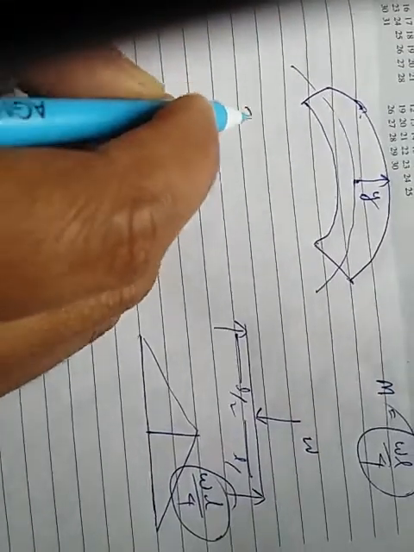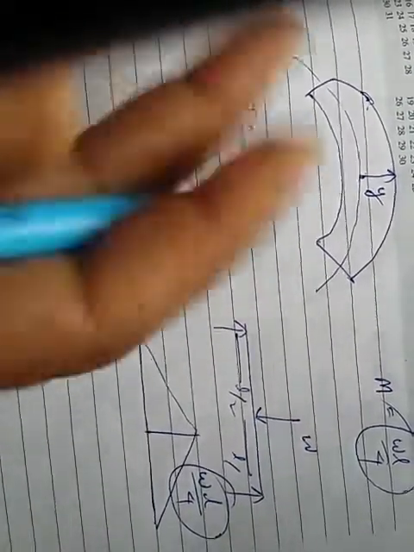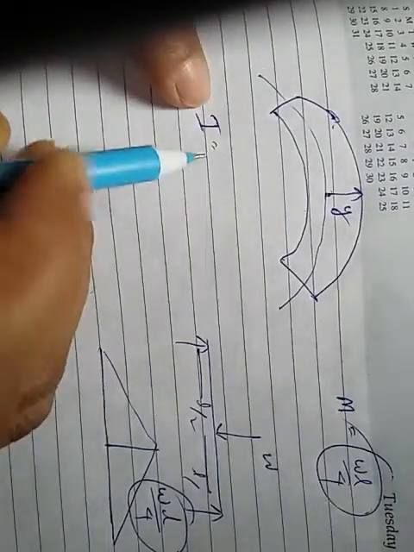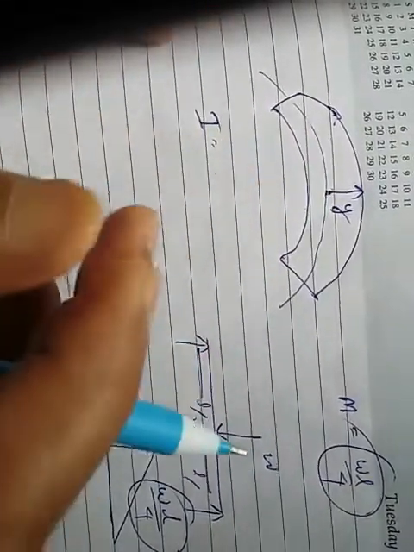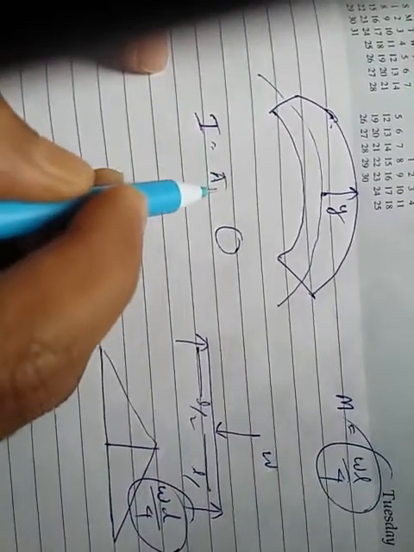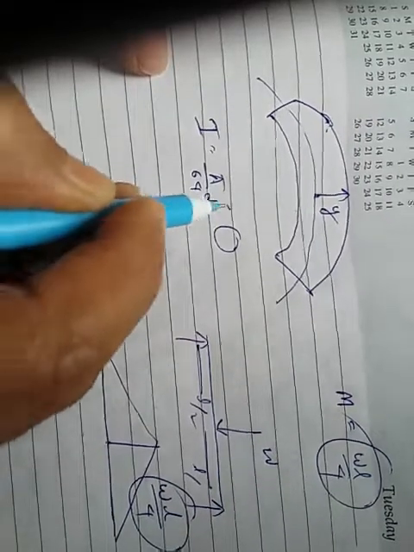Now I is the moment of inertia, already discussed in the third semester. The moment of inertia depends on the cross-section area of the object. Suppose this is a circular cross section, so it will be πd^4/64.